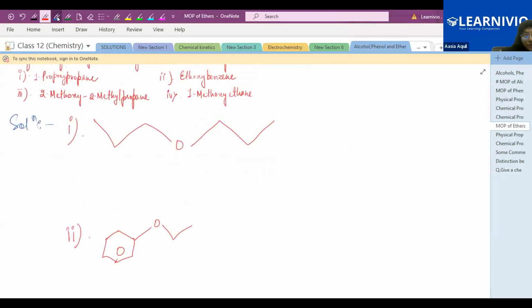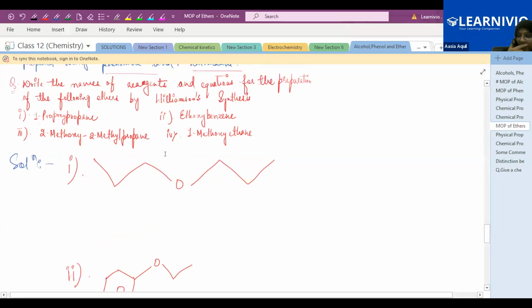Okay, let's do the first two first. You will have to write down the names of reactants, reagents, and equations for the preparation of the following. For the Williamson synthesis, two things are needed: alkoxide plus your haloalkane. Here, this is a symmetrical type of ether, right? So you can break any bond. You have to break either this bond or this bond, because both are symmetrical. So no need to check which one is primary, which one is secondary. Both are primary and both are the same structure, propane. So you can break any bond.